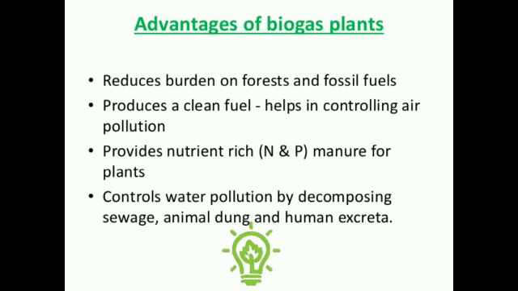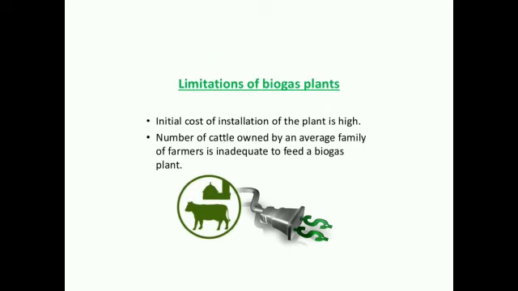Advantages of biogas plants: it reduces the burden on forests and fossil fuels. It produces clean fuel. It helps in controlling air pollution. After biogas production, the manure obtained contains micronutrients along with rich and helpful nutrients like nitrogen and phosphorus. It is used as manure for plants. It also controls water pollution by decomposing sewage, animal dung and human excreta.